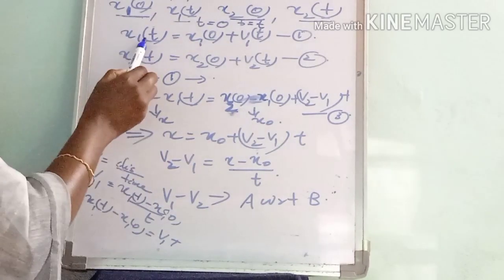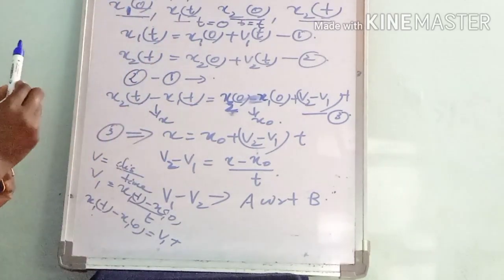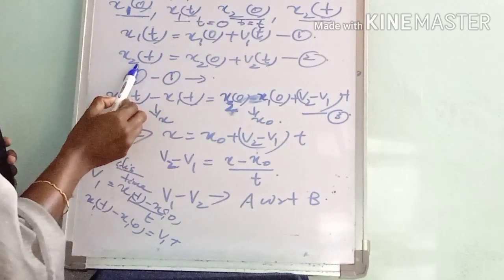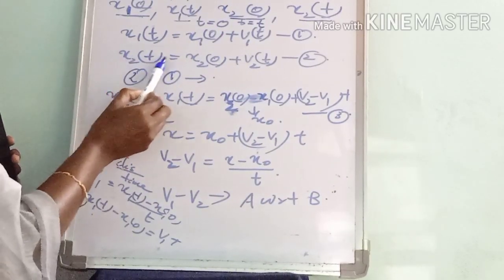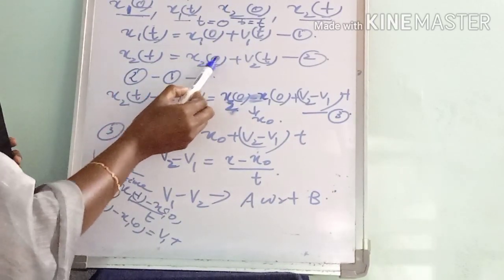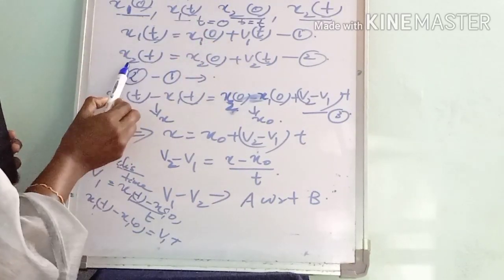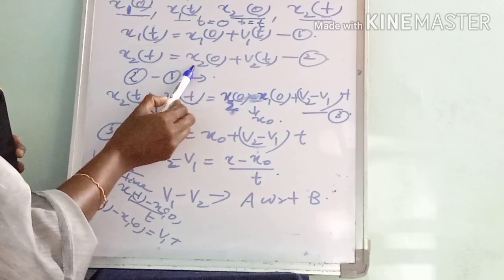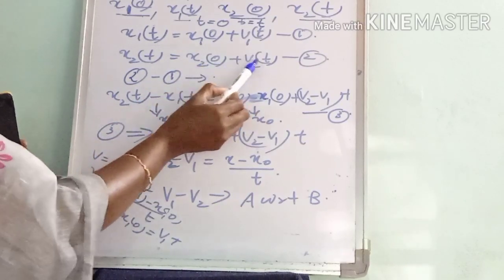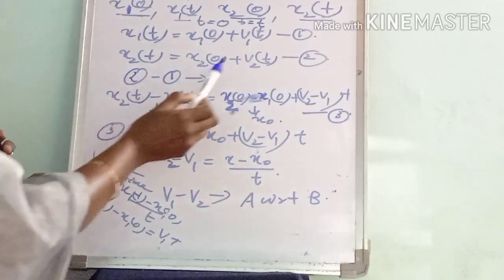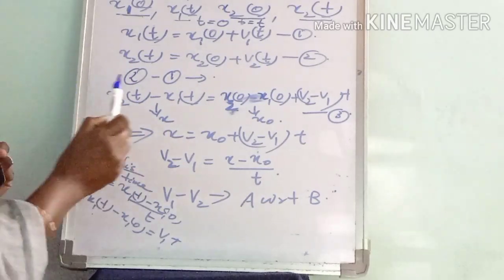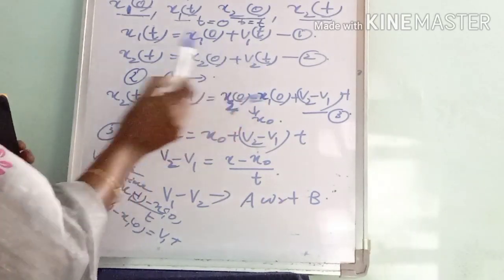Similarly, for the object B, we can write x2 t is equal to x2 0 plus v2 t. That is equation 2. Then we can subtract, equation 2 minus 1.